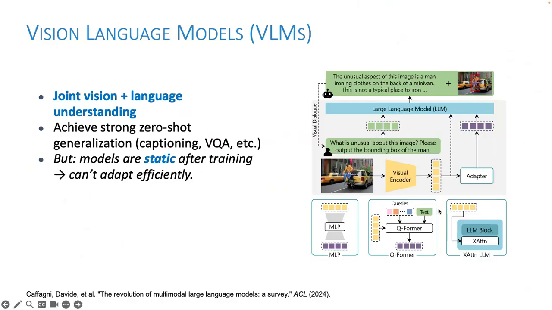To start, let me briefly introduce vision language models, or VLMs. VLMs are models that have been trained jointly on internet scale data related to vision and language tasks. Once trained, these models have been shown to achieve very strong zero-shot generalization across tasks like captioning and VQA. But the important point here is that once trained, these models are static, and that's the limitation I'll focus on next.